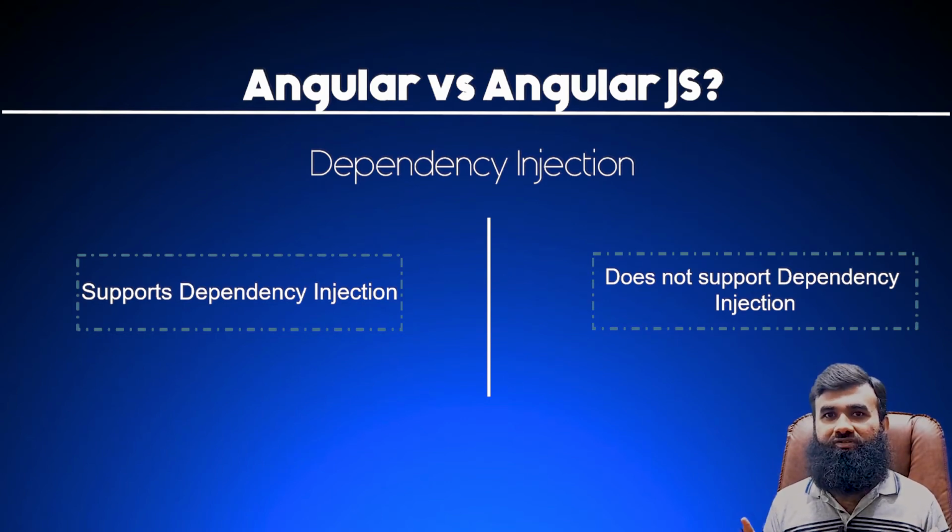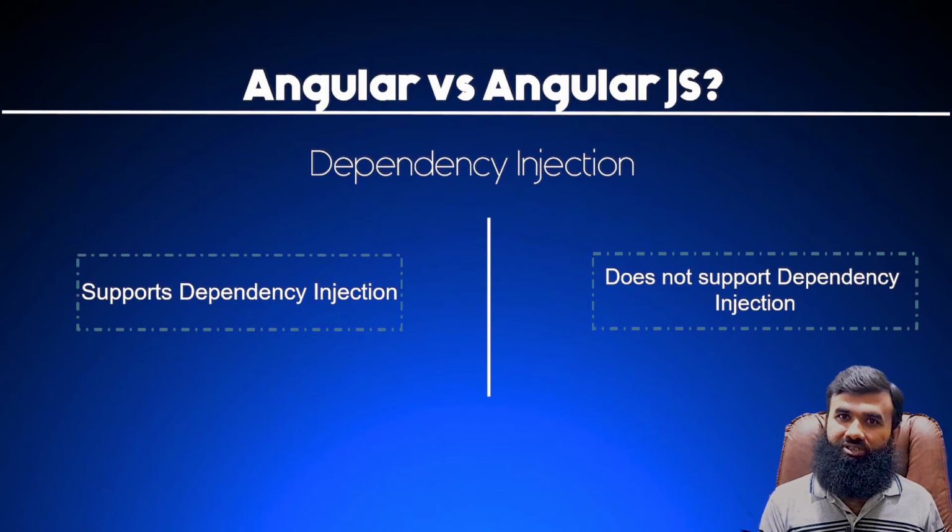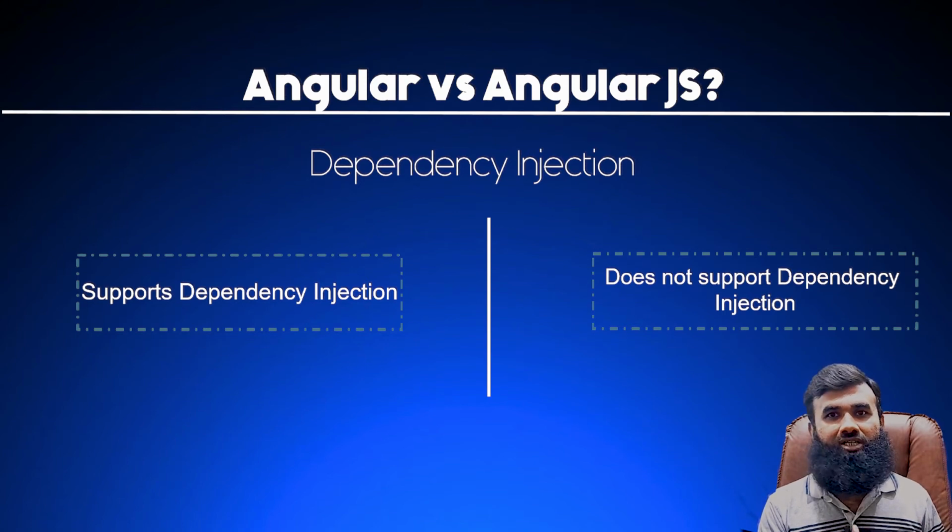So that is a cool feature which gives a lot of support and makes the application really cost efficient, in a sense that the least resources will be consumed in an application because we are just injecting the dependency when we need it. Otherwise, in AngularJS, we have to inject services and all the other subclasses within the class. We have to inject them hard-coded, and they are going to reside there in the application.